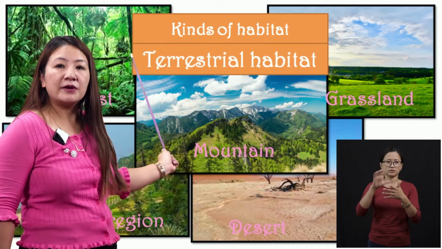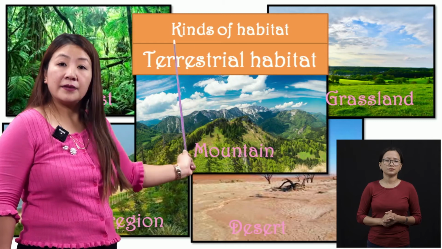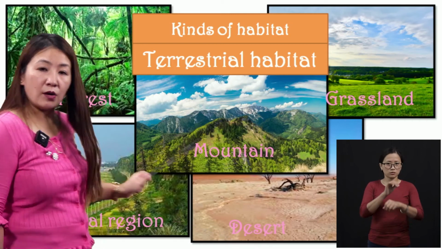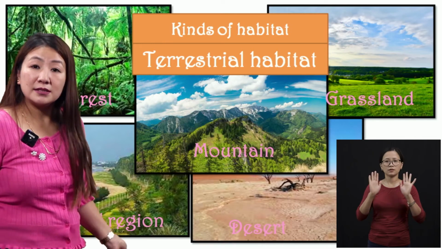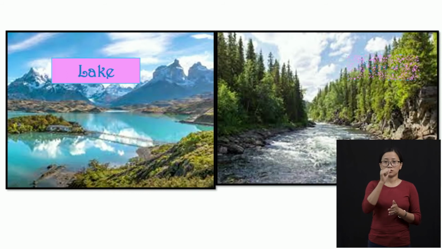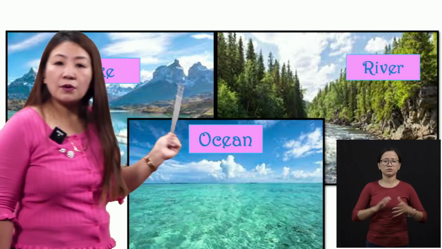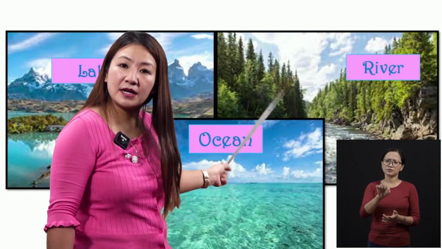What, children? Terrestrial. Terrestrial habitat means the habitat which is on land. Okay, all these examples, forest, grassland, mountain, coastal region, desert, are known as terrestrial habitat. Then we have this. What is this? This is a lake. This is a river. Then we have an ocean. In all these habitats you will find different kinds of plants and animals,